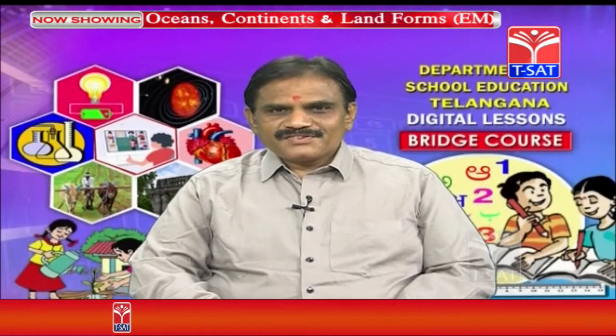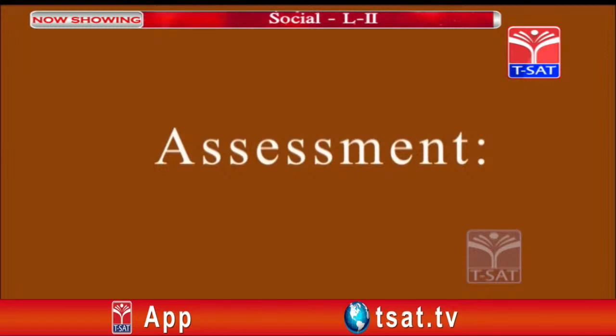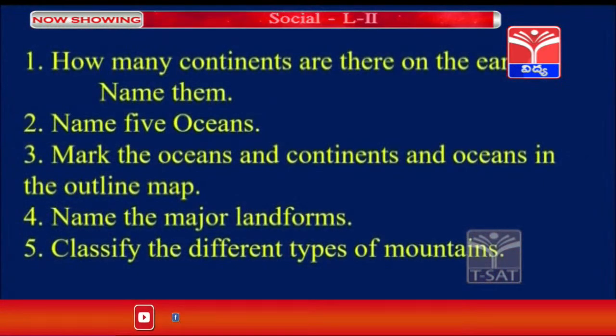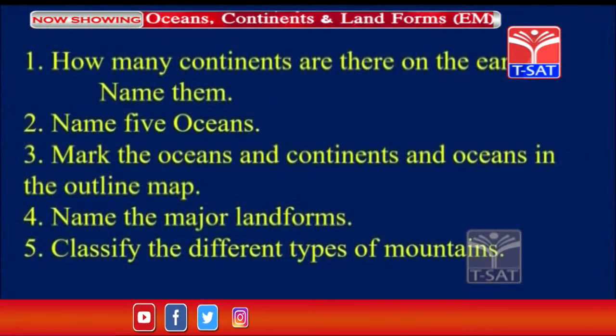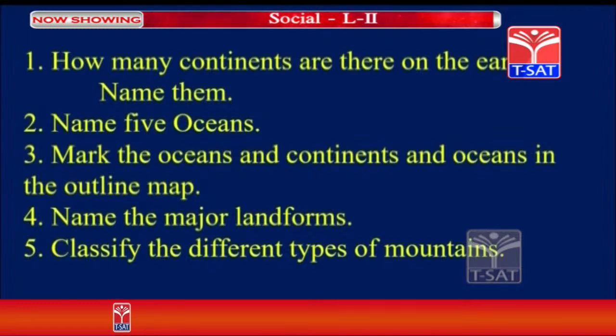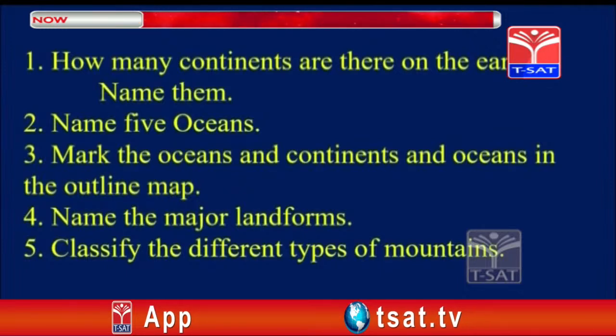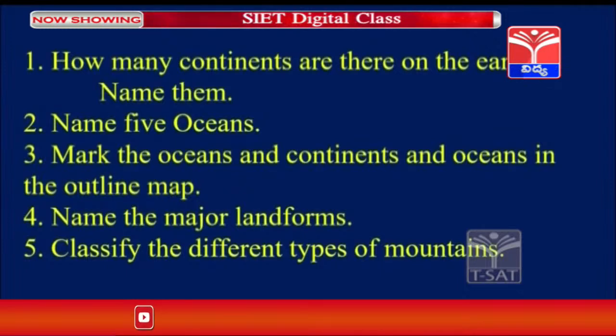Students, now let us see the assessment, on what we have learnt. Few questions, let us see. How many continents are there on the earth? Name them. Name 5 oceans. Mark the oceans and continents in the outline map. Name the major landforms. Classify the different types of mountains.